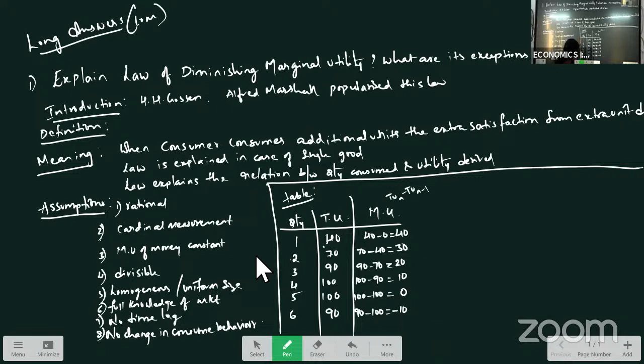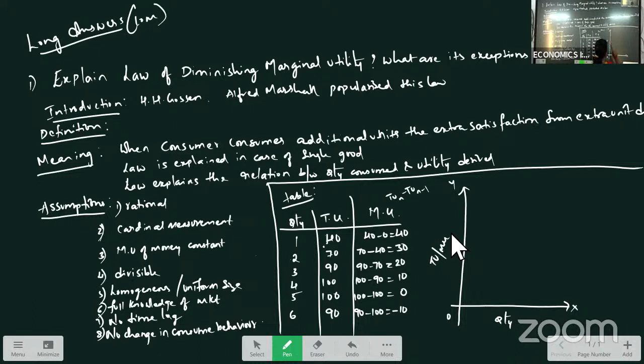As we take additional quantity, the additional utility diminishes. That is what is explained in the law of diminishing marginal utility. Now for this you will draw the graph here. When you write this answer, the table and graph are all very, very important for scoring. So here total utility and marginal utility. How will our graph be here? It starts from 0, total utility increases and then decreases, marginal utility decreases.